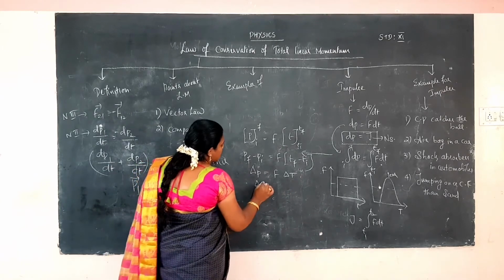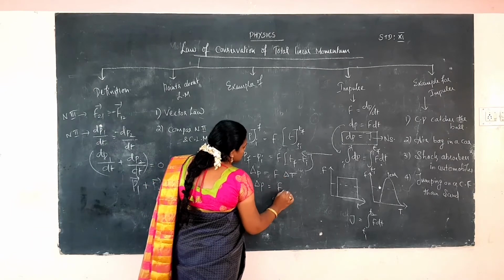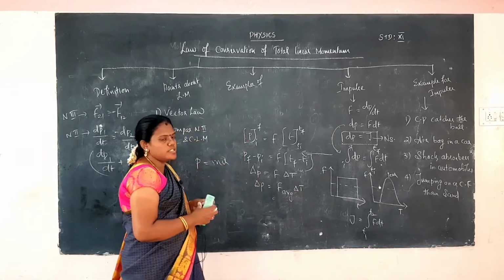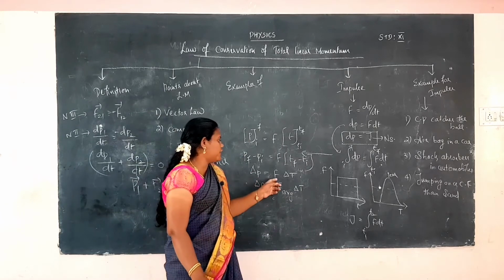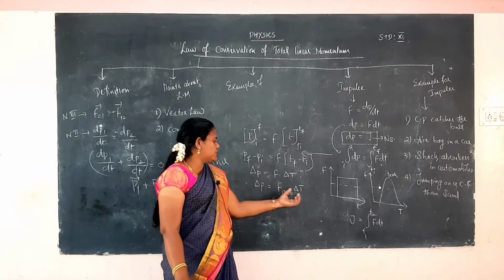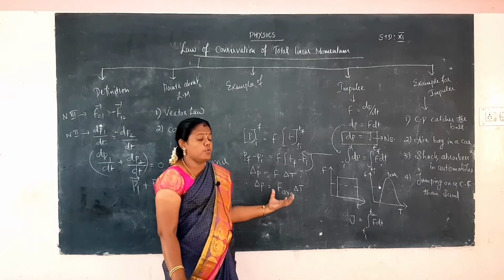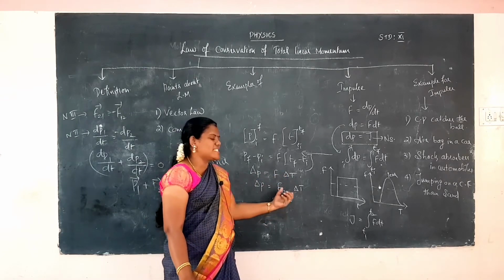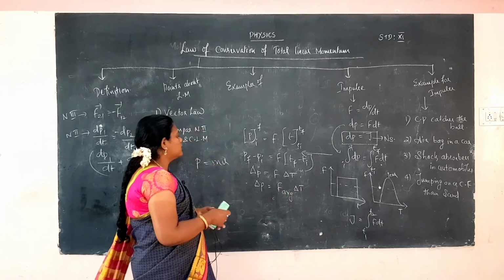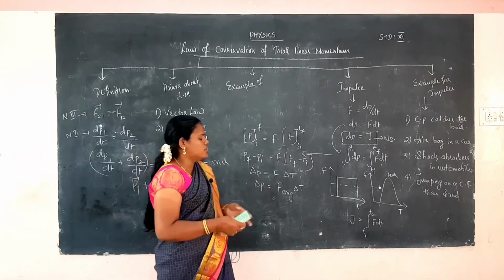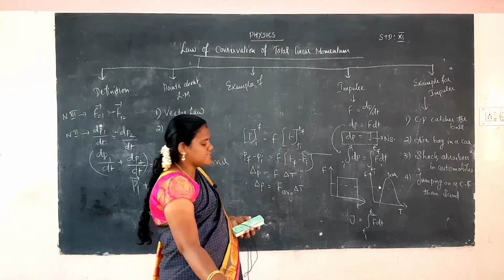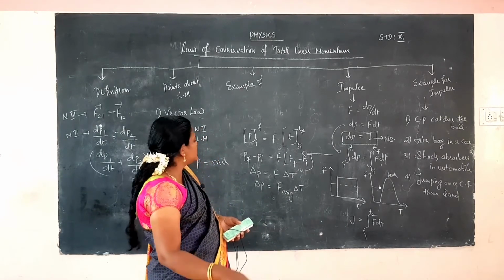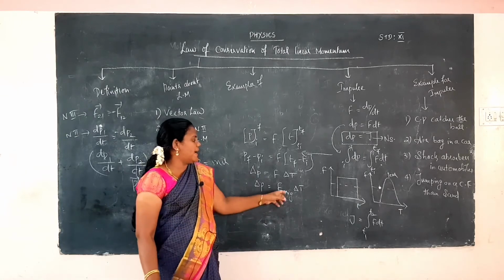Otherwise, change in momentum is equal to average force, using the instant of time. So del p is equal to F average into del t. What is the average force acting for a particular time? So del p is equal to average force into del t, and that's all. So del p is equal to F average into del t. Then the average force is considered as the force acting over a particular interval of time.